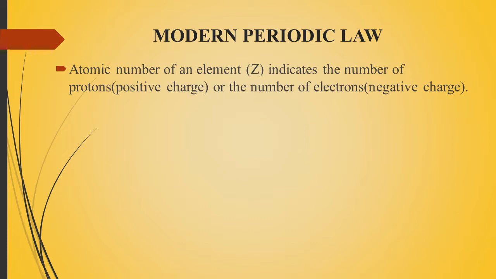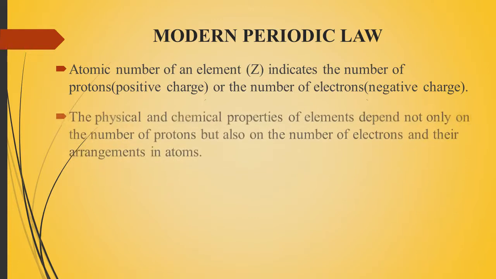So first we have to know what atomic number is. The atomic number of an element is the number of protons or the number of electrons, either one. You know an atom contains charged particles, protons and electrons, and neutral particles, neutrons. The protons are in the nucleus at the center, and electrons revolve around it. So the atomic number is how many protons or electrons are in the atom.